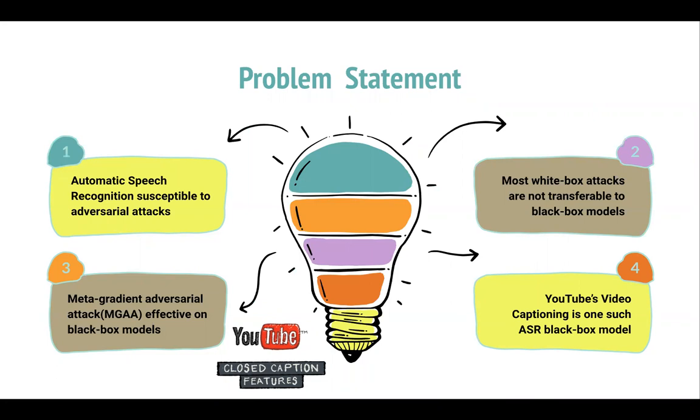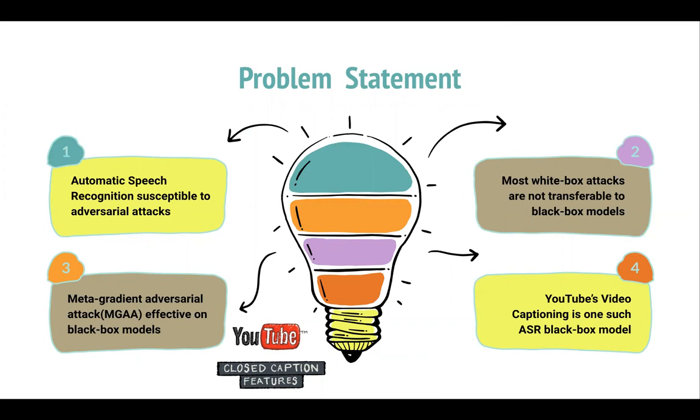There are many commonly used automatic speech recognition applications these days like Siri, Alexa, and these ASR are susceptible to adversarial attacks. Adversarial attacks intend to perturb input audio with noise to generate disturbed or manipulated output. Most white box attacks are easy to perform but are difficult to transfer to black box model. We'll discuss about white box and black box model in the next slide. MGAA is an effective black box attack that was successful on several image classification problems.